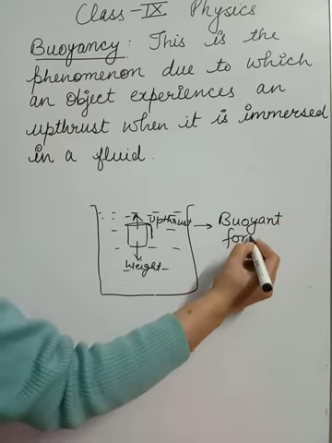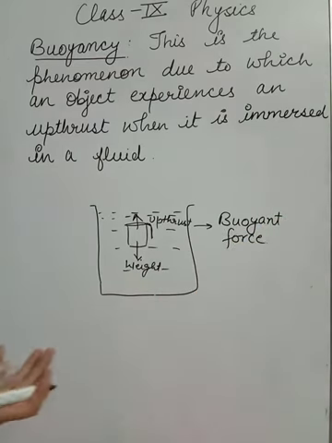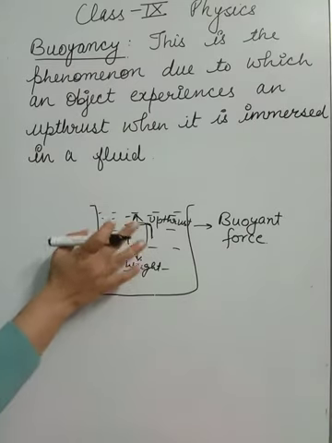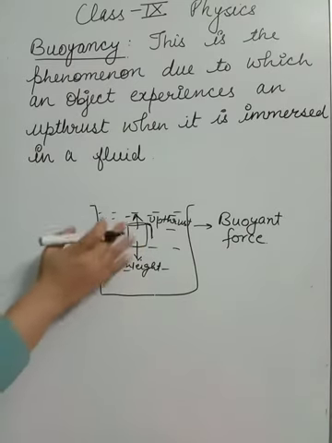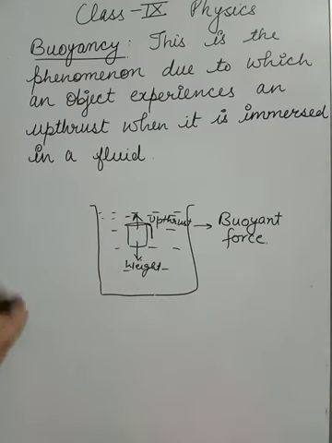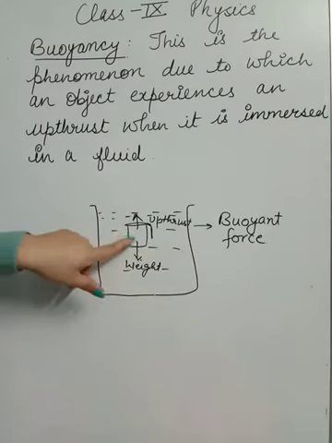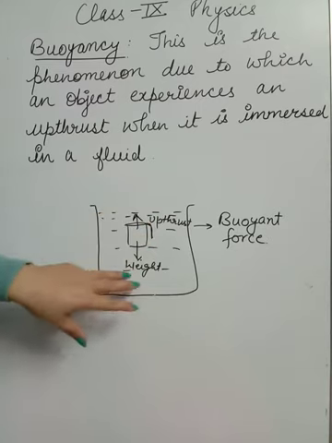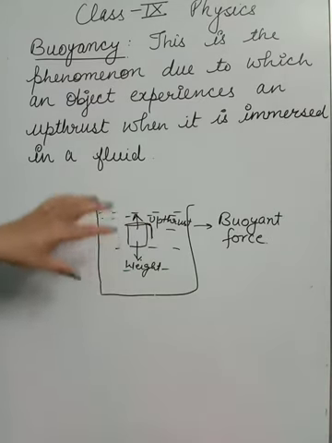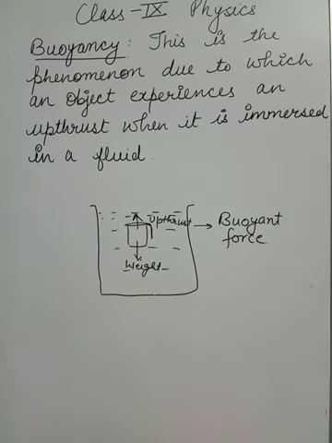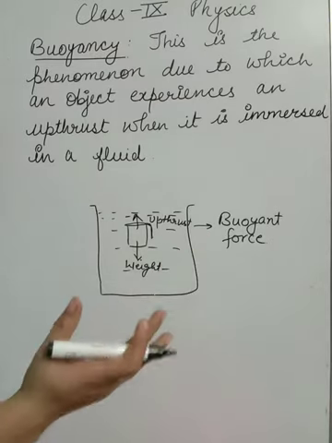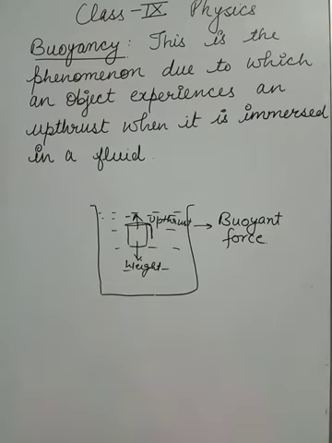Buoyant force. Okay, so what is buoyant force? Simply, buoyant force is a force that is given by any liquid in the upward direction when that object is either fully or partially immersed in that fluid. Always remember that this buoyant force will always act in the upward direction. Some part of the weight is balanced by this buoyant force. That is why the weight of an object inside a fluid appears to be lesser.